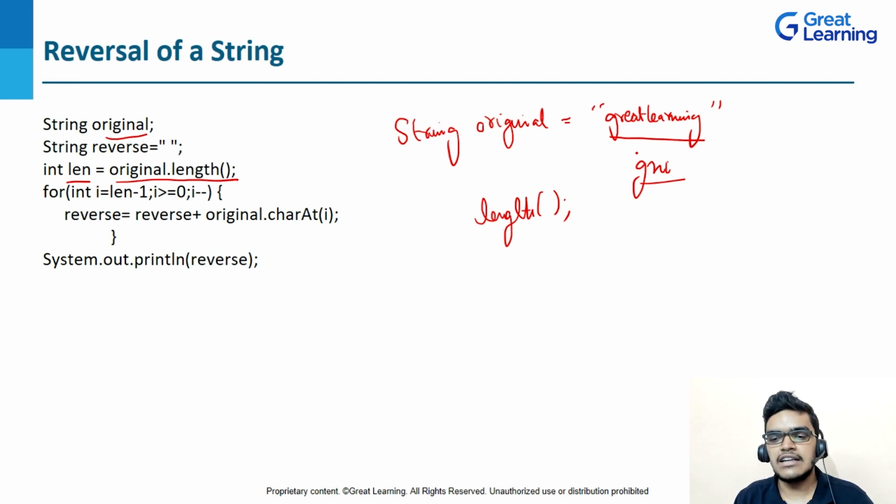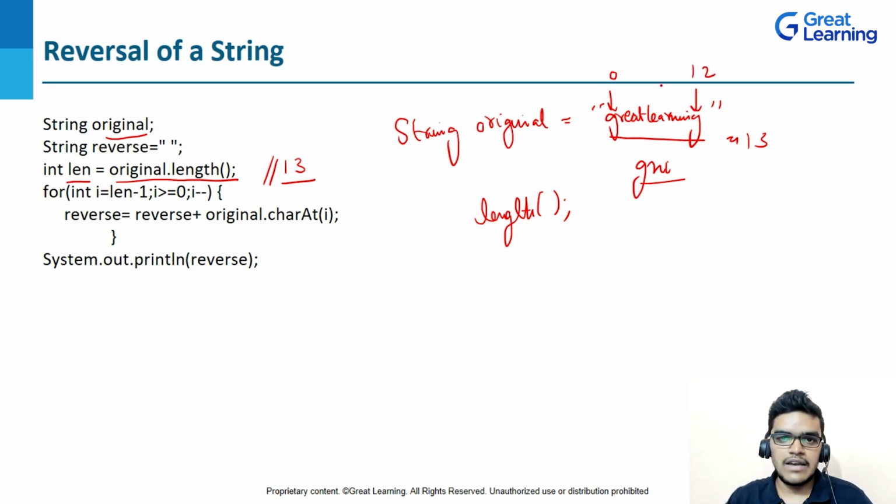Now you can see that "great learning" is written here, so let me find out the length of this. The length will be 1, 2, 3, 4, 5, 6, 7, 8, 9, 10, 11, 12, 13, right? So the length here I am getting as 13. As we know the length is 13, but the indexing starts from 0, right? So my indexing position will be from 0 to 12.